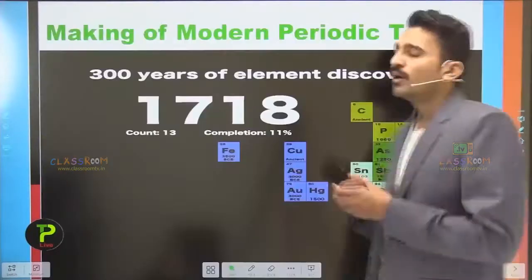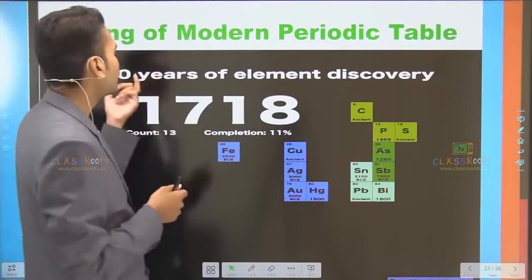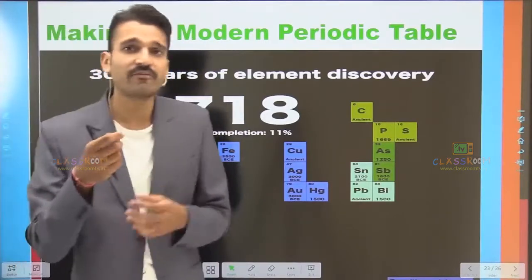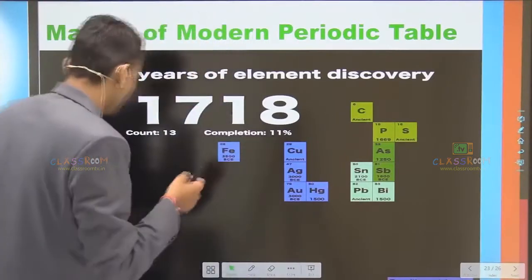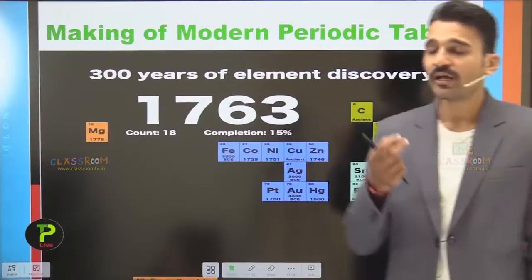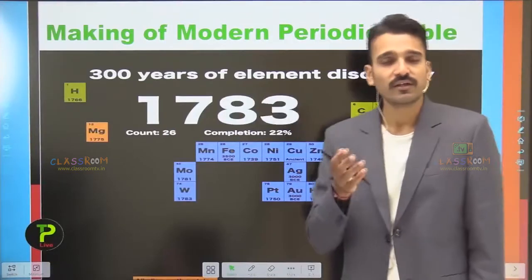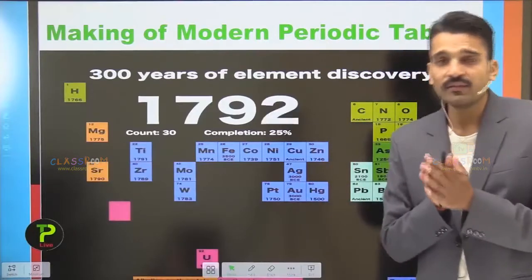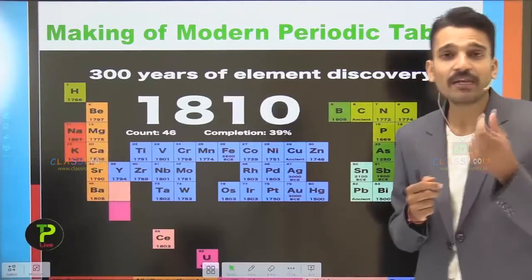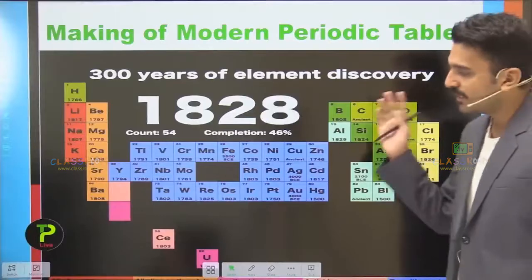So now it's time for the making of the periodic table. Let us see this particular video in which you will see 300 years of element discovery, and you will see in which year a particular element was discovered and found a place in this modern periodic table. So starting here, you see some ancient elements, and as time passes, more elements were discovered. In the late 18th century, many elements were discovered, but the major outbreak came in the 19th and 20th centuries, after Mendeleev suggested that many more elements could be discovered. So here you see the periodic table taking its shape.